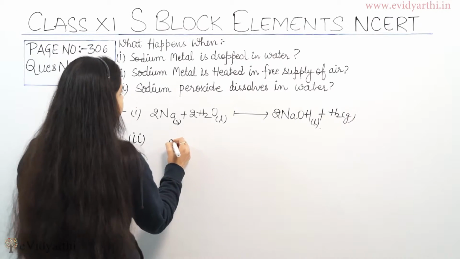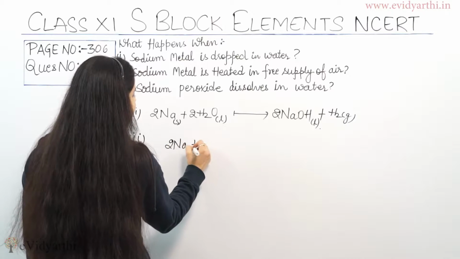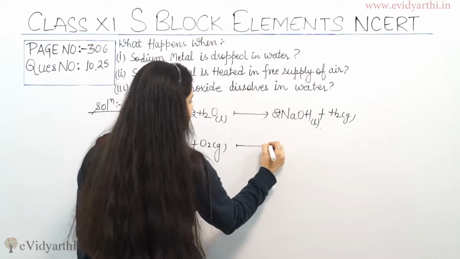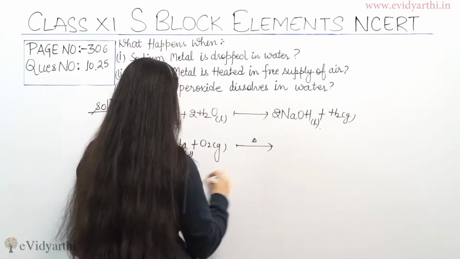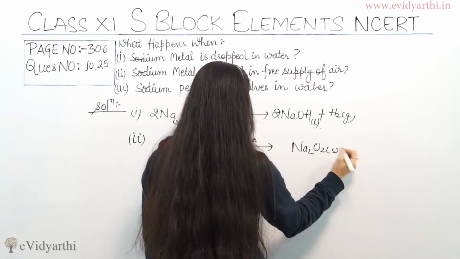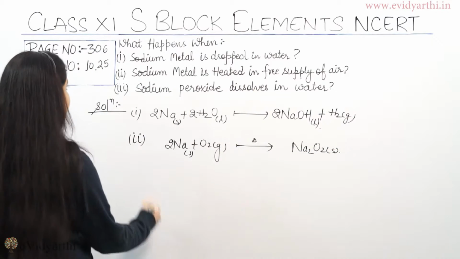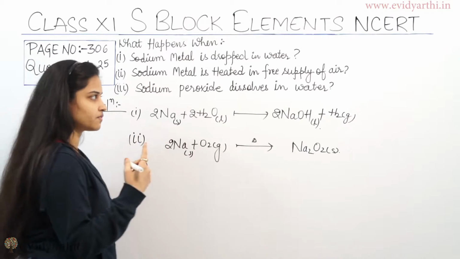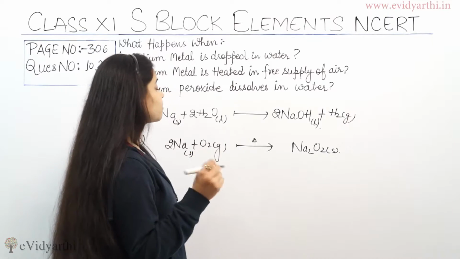So sodium metal heated in free supply of air, and what we get? We get Na2O2 in solid form. हमें ये मिलता है. Coming to the third part of the question. Third part of the question क्या पूछ रहा है? When sodium peroxide dissolves in water.